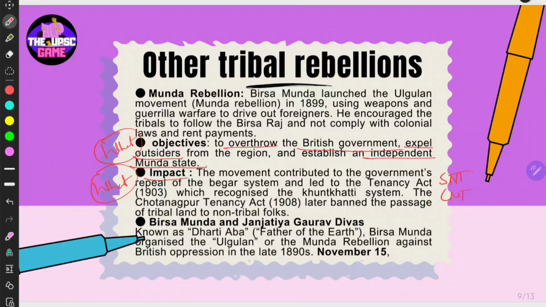SNT and CNT, right? It repealed the Begar system and led to Tenancy Act in 1903, which recognized the Khuntkatti system. The CNT Act, we have already discussed about this, right? Later banned the passage of tribal land to non-tribal folks, right? You might have known this, Birsa Munda, known as Dharti Aba, the father of the earth. Birsa Munda organized the Ulgulan against the British oppression in 1890s, right? That is the 1899. And November 15th is his birthday. So it is celebrated as the Janjati Gaurav Divas, right?